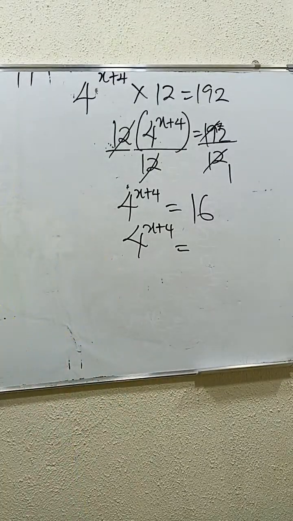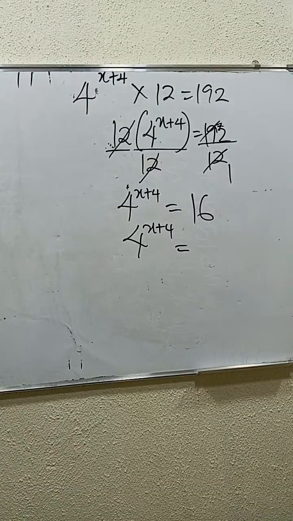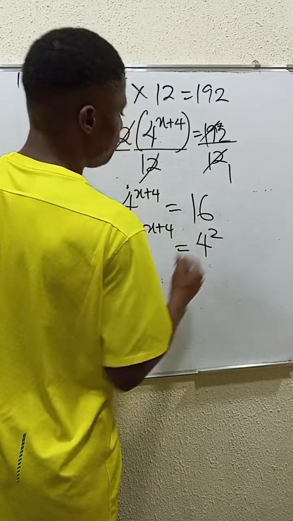I want you guys to let us know the answer down in the comments. To express 16 in base 4, how do we write that? My internet is just misbehaving now. We write it as 4 times 4, which is 4 squared.